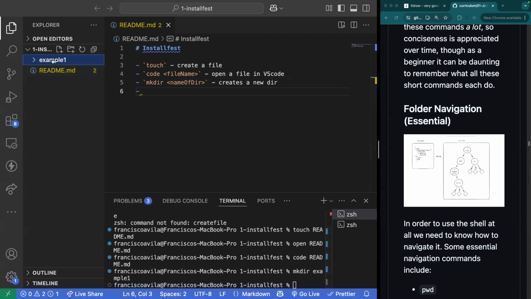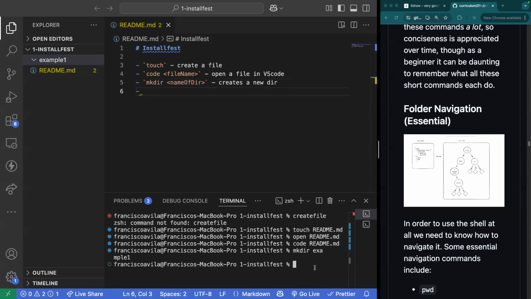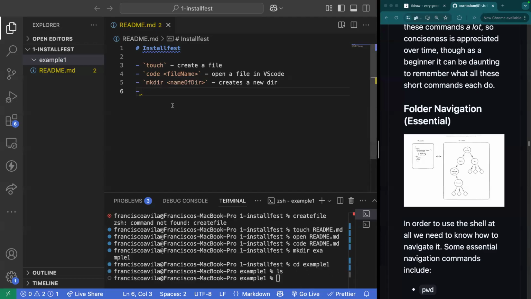Now, how do I go in and out of this directory? Well, there's a command called change directory. So I'm going to cd, which is change directory, into example1. And by doing so, if I run the command ls, it will show me everything that's inside of example1, which as of now, is empty.